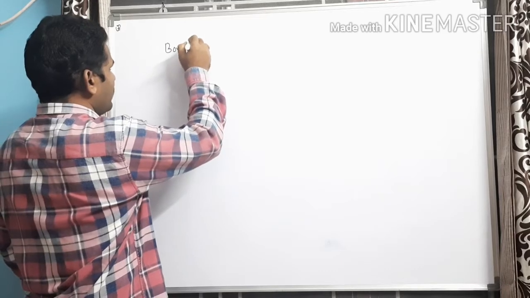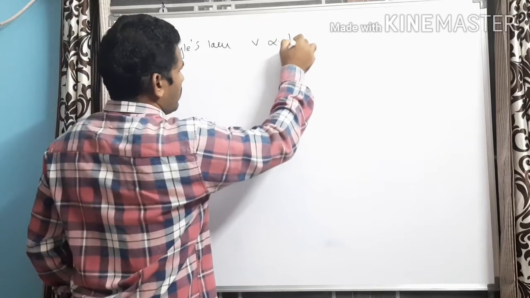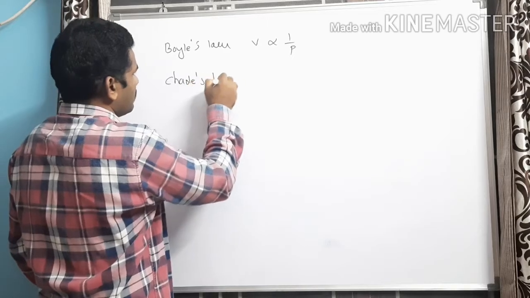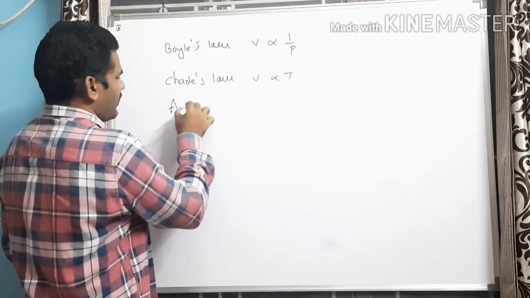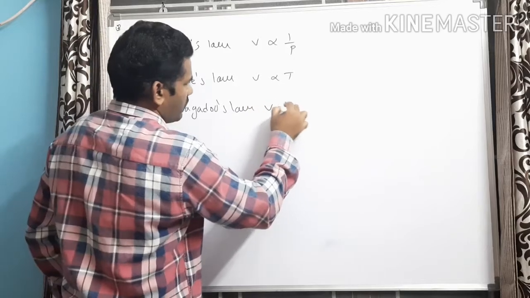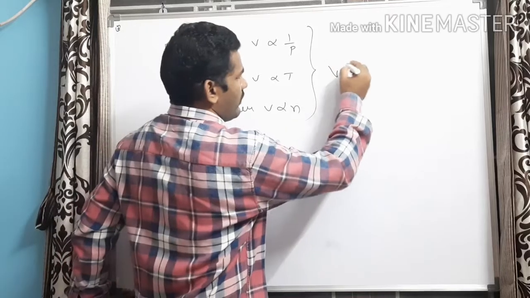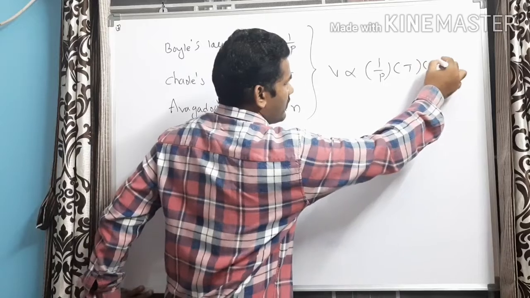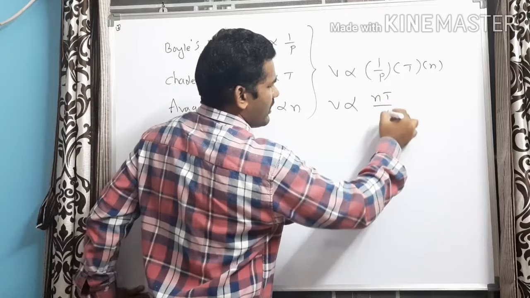According to Boyle's law, V proportional to 1 by P. According to Charles' law, V proportional to T. According to Avogadro's law, V proportional to N. By combining all these three laws, we can write V proportional to 1 by P into T into N, or I can write V proportional to NT by P.